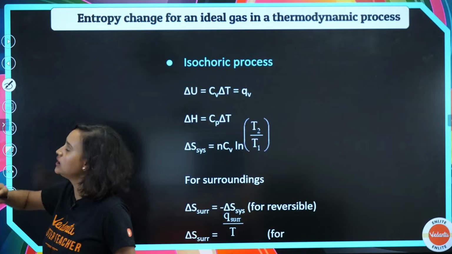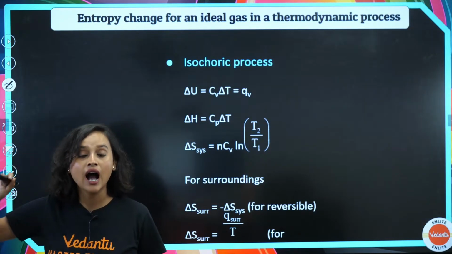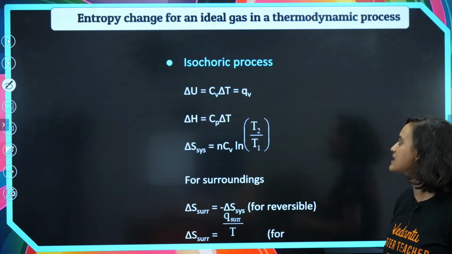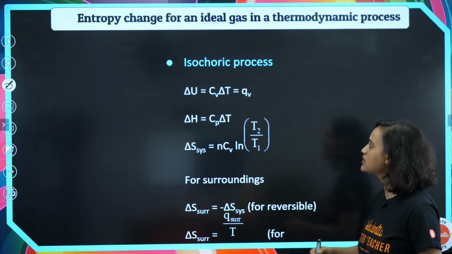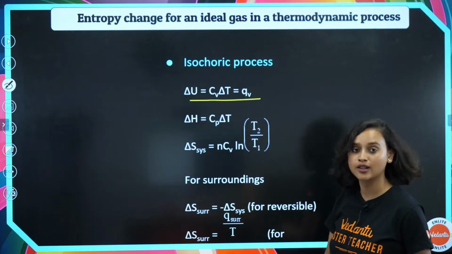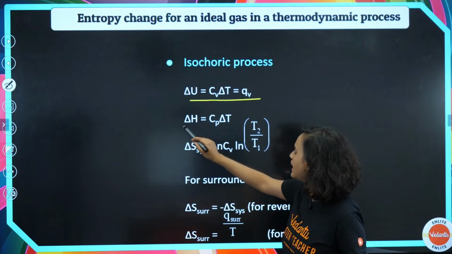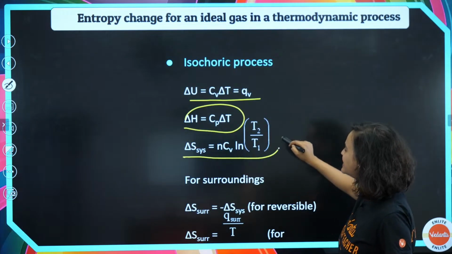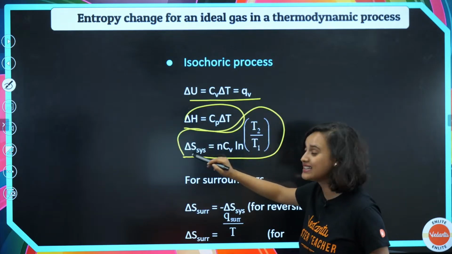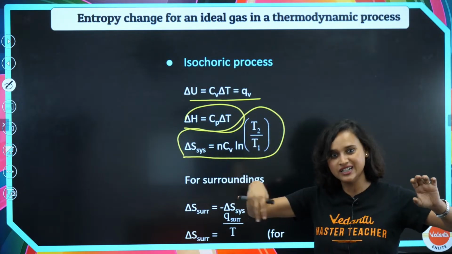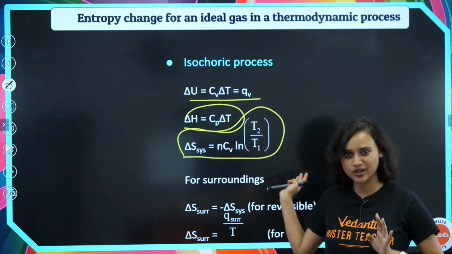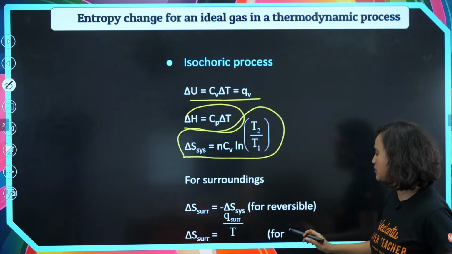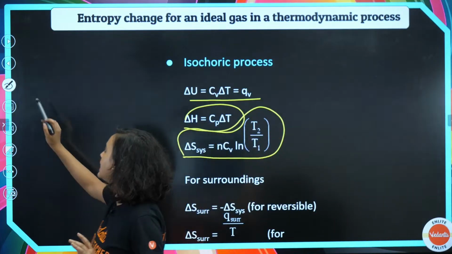Now, moving on from here. Isochoric process. One last thing that we have to see is the isochoric process. So delta U is equal to Cv delta T, which is equal to Qv. And delta H is equal to Cp delta T. That means delta S system is equal to nCv ln T2 by T1. Again, that same long formula that I gave you, you just have to chuck a few parts and that's what you will get. For surroundings, same thing. And for the irreversible process, same thing as we have just done some time back.